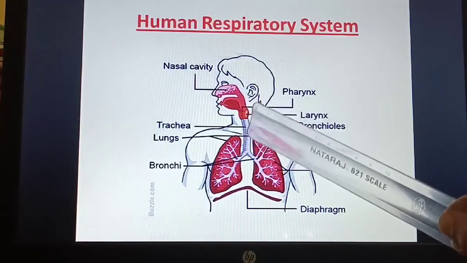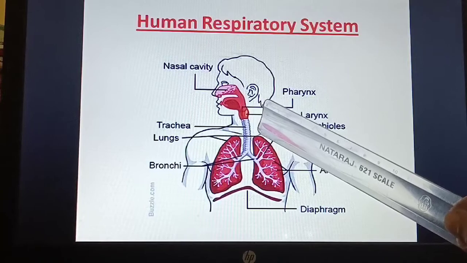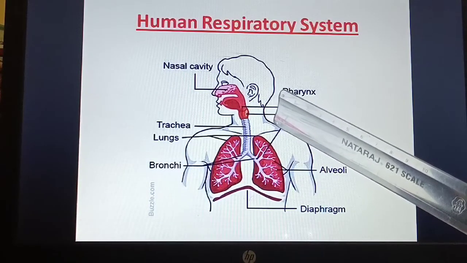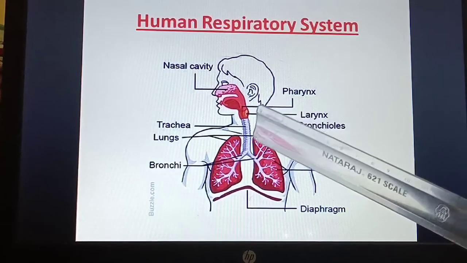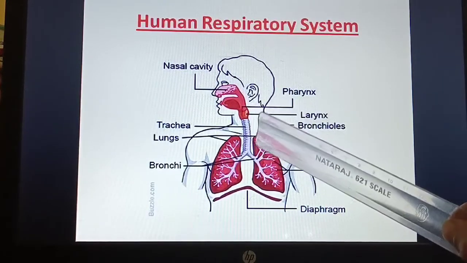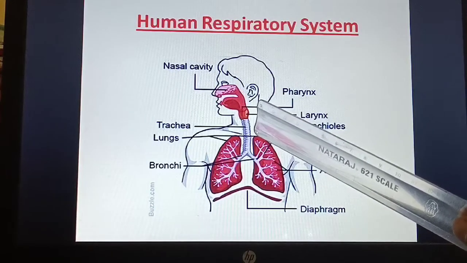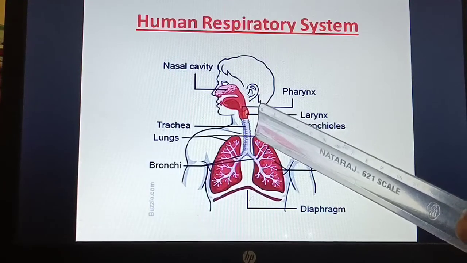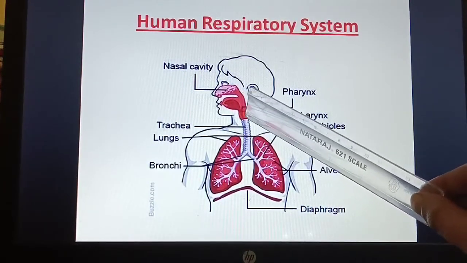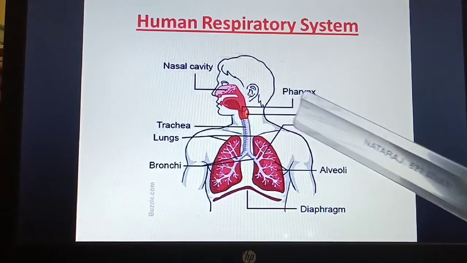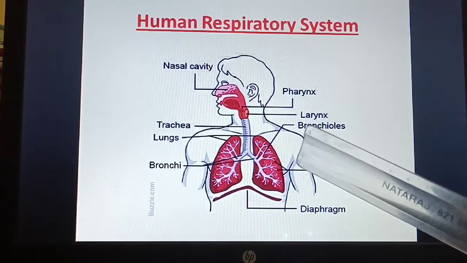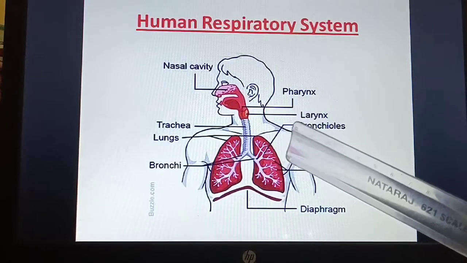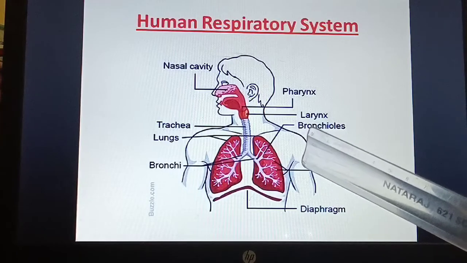this is the trachea. Okay, now here this side there is the esophagus, that is the food pipe. But where should this air go? Air should go through this, that is the larynx. Air should pass into the larynx, and from the larynx it goes to the trachea. So the larynx is also called a voice box, and this larynx is made up of cartilage.